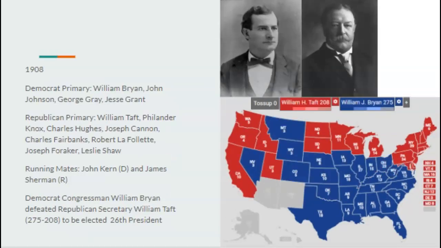In 1908, the Democrats would nominate William Bryan for the second time, and of course he would do a lot better. Even though I'm sure Taft would try the whole 'vote for me now, you can vote for Bryan anytime' line, it really wouldn't be as effective, considering Bryan has only run one other time and now he's running again, doing a lot better than he did in real life. He would go on to narrowly defeat William Taft 275 to 208 to become the 26th president.